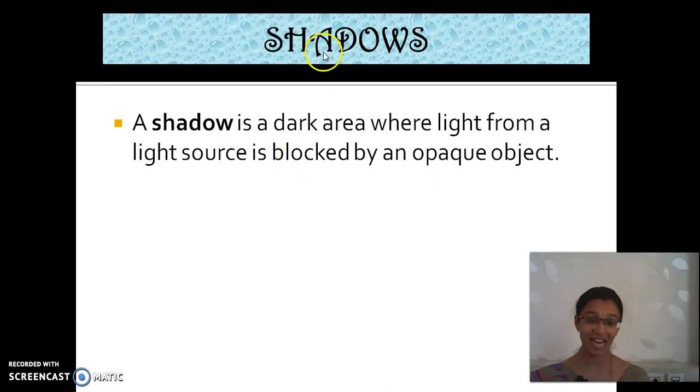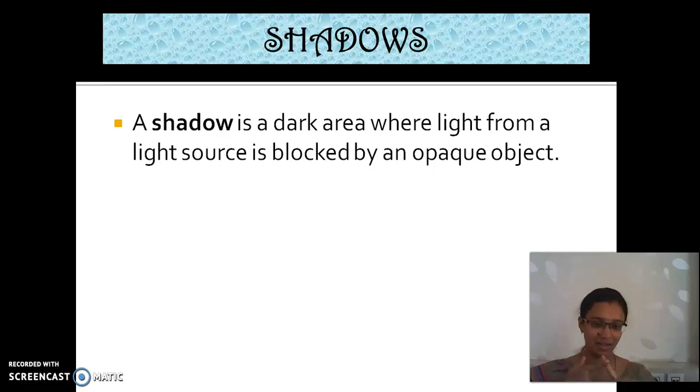So shadows are obtained when the light hits the opaque material. Look at here. When the light source is blocked by an opaque object. Consider sunlight coming in one direction, and we are standing here. What happens? The sunlight which passes in this direction is blocked by us or by any opaque object.